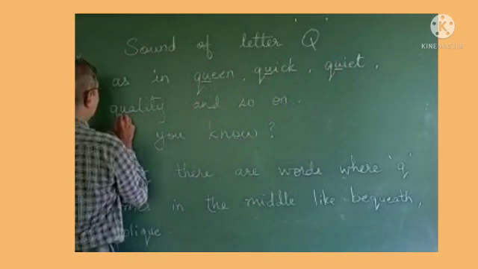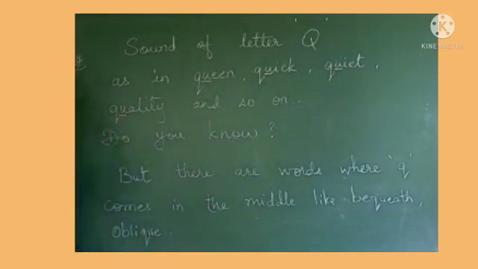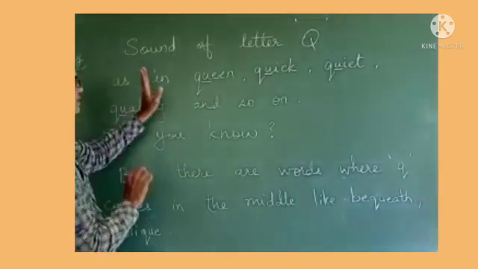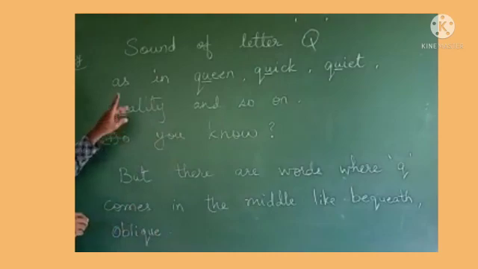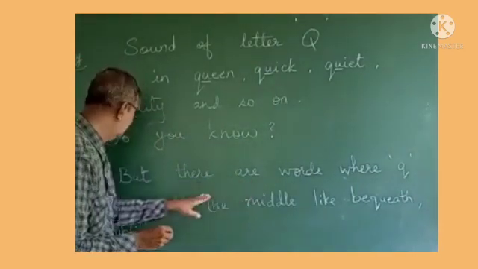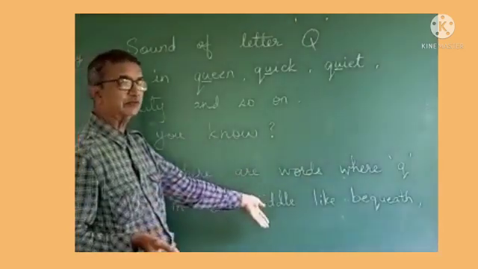in all the words. This is without exception. Okay, in all the English words that have Q in the spelling, U always follows. But there are words where Q comes in the middle also.